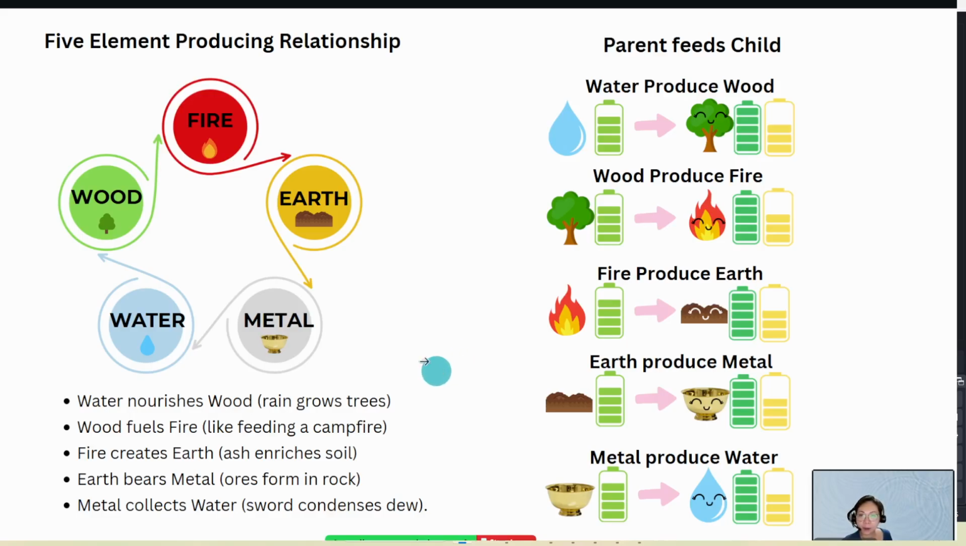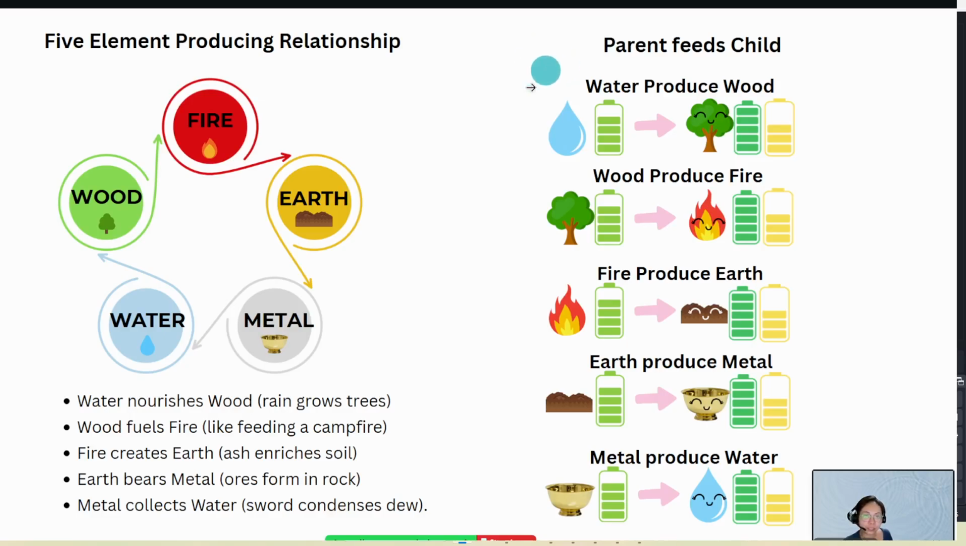The next part is whereby earth is transformed to give birth to metal, and we call it producing, right? It's just like it all forms into rock or minerals. And this metal produces water, just like salt gets condensation, and then the dew is formed, so it becomes water. All right, to make it easy, we can take a look at this one.